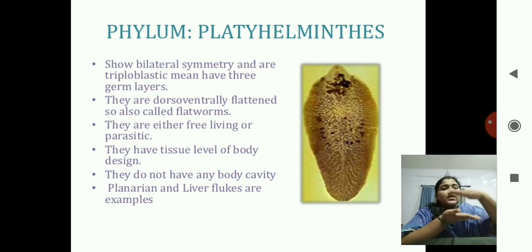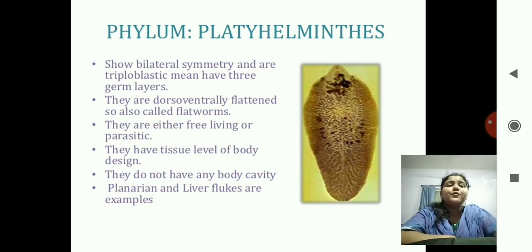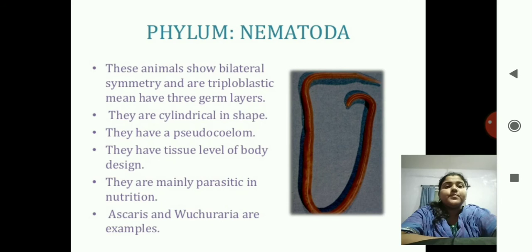So these worms are dorso-ventrally flat worms. They are either free living or parasitic. They are tissue level of body design. So the cellular level is finished, and now they have the tissue level of body design. They do not have any body cavity, that is, they are acoelomate.